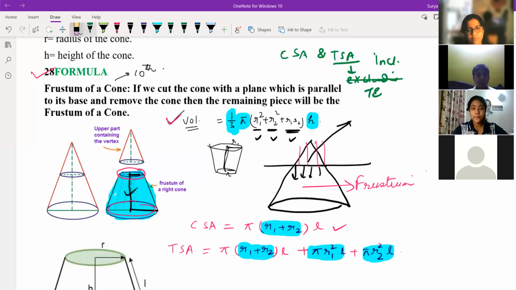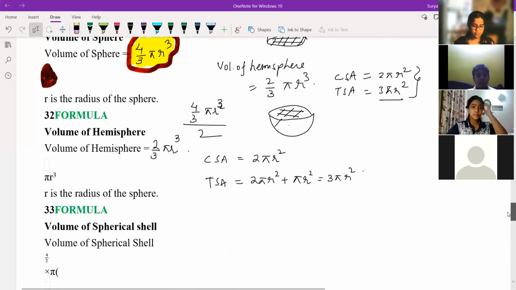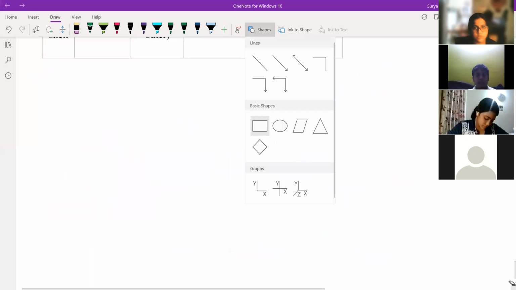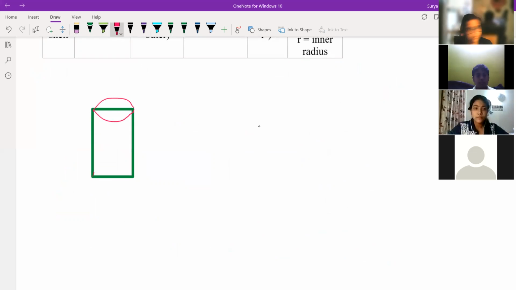Okay, fine. So I'll give one question to all of you. This is one cylinder over here. Height is 20 centimeter. Radius is 14 centimeter.